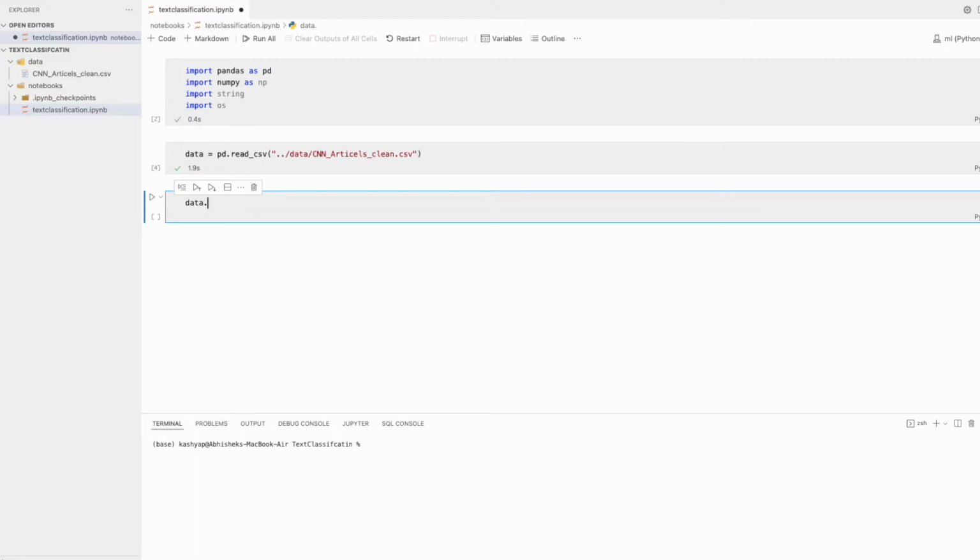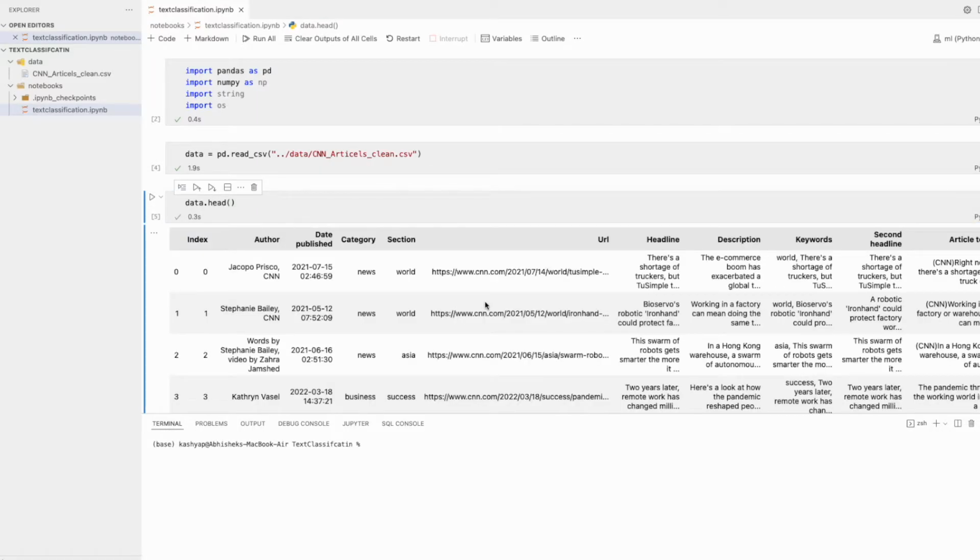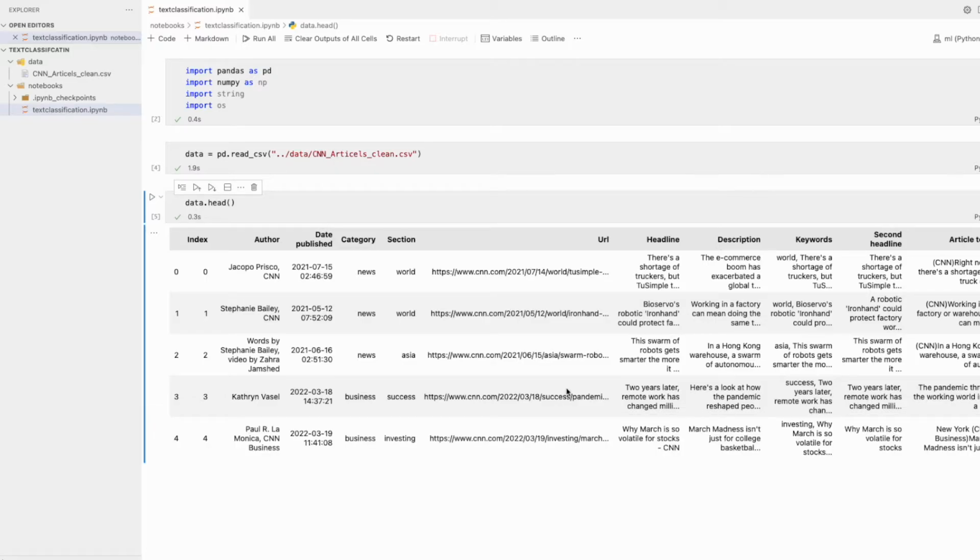If you try to see some of the data, as you can see, we have loaded some of the data here, and this data contains some things like author. I have shown you this data on the Kaggle portal. What we are going to do is only load the data which we require right now. We are working on the classification problem for now.